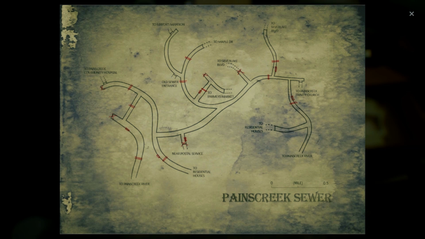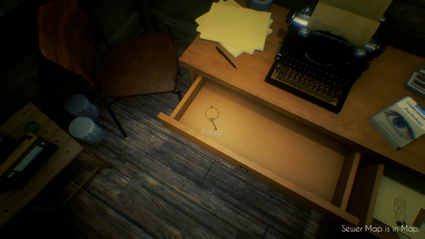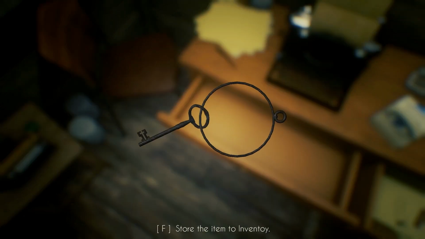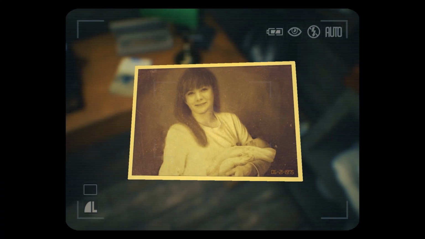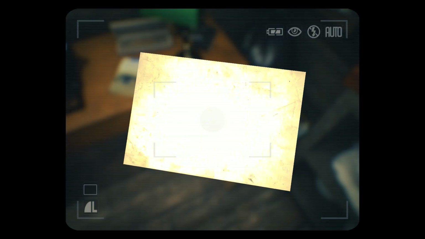Alright, so we have another map. So now what is this? Paynes Creek sewers. Okay, so these are the sewer markings. But there looks like there's gates and then dead ends to the farmer's market. What do these symbols mean? I wonder what these X's indicate. We definitely know this is probably going to be the sewer key. This is 6/21/1975. Nothing written on the back.